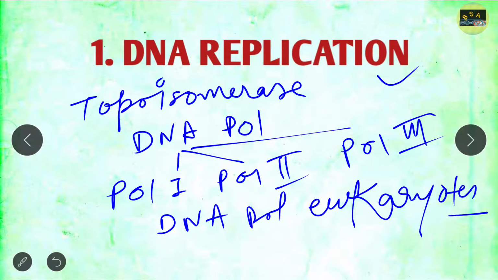Note down all these things that I discuss here, so that you prepare in this way and can attempt the question in the examination. This is about the DNA polymerases that might give you some questions.